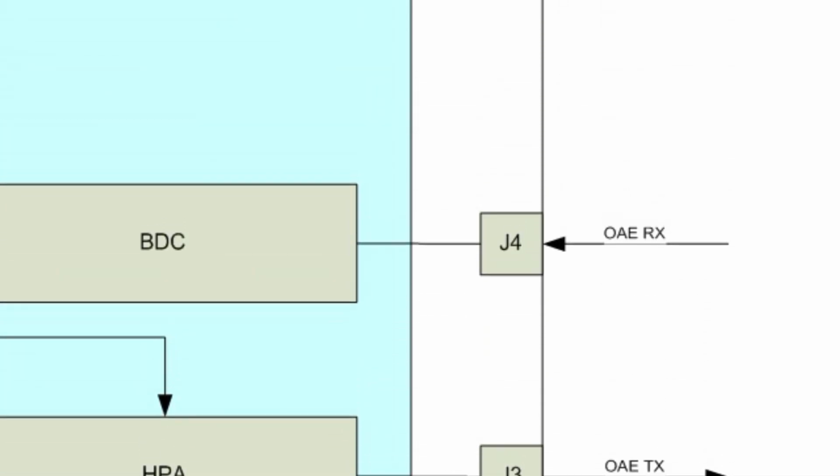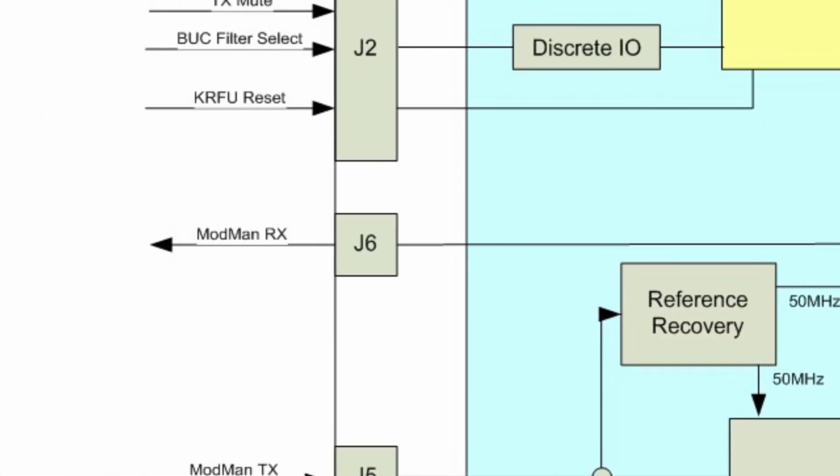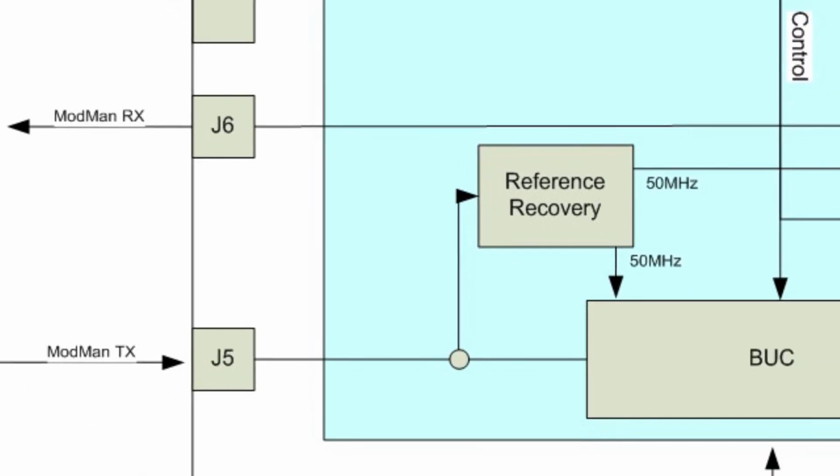The receive BDC down converts the 19.2 to 20.2 GHz Ka band signals from the antenna output signal to 950 to 1950 MHz, which is then sent to the receive input of the ModMan for data processing. The ModMan transmits a 50 MHz subcarrier frequency signal to a recovery circuit that is also contained in the KRFU. The reference recovery circuit provides the 50 MHz reference signal to both the upconvert and downconvert circuits.